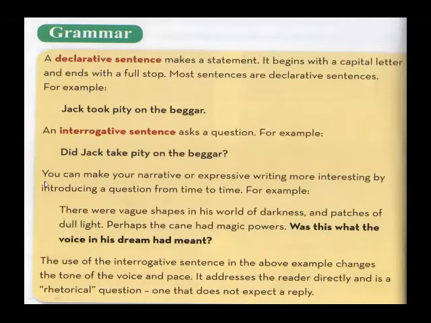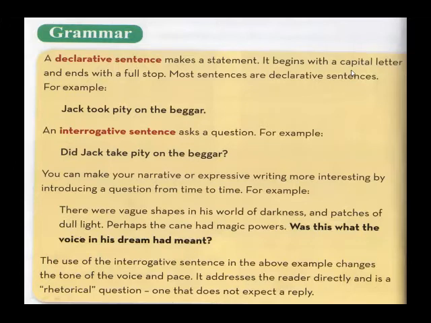So you can make your narrative or expressive writing more interesting by introducing a question from time to time. For example, there were vague shapes in his world of darkness and patches of dull light. Perhaps the cane had magic powers. Was this what the voice in his dream had meant?